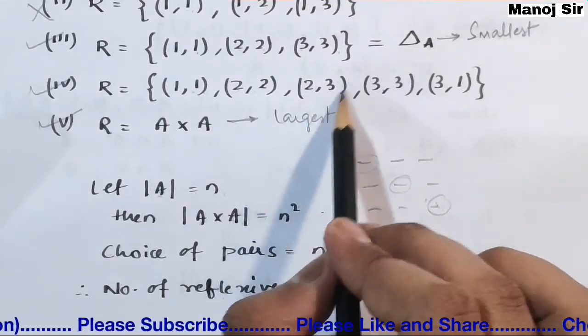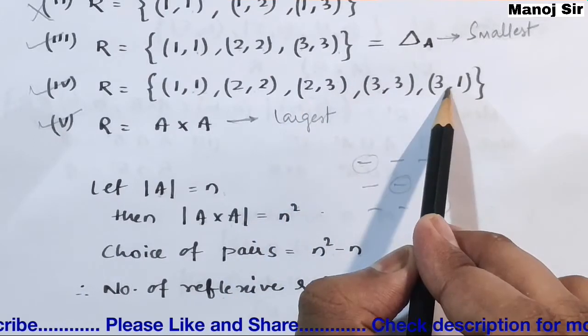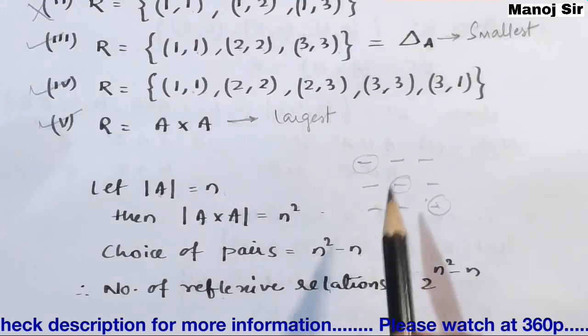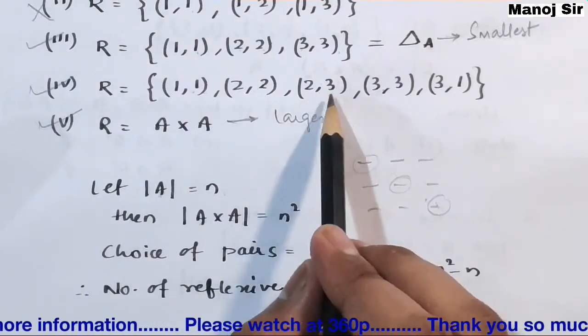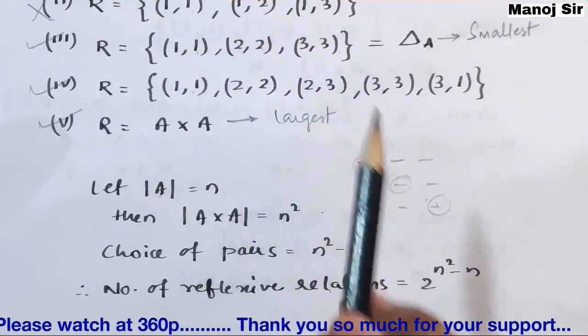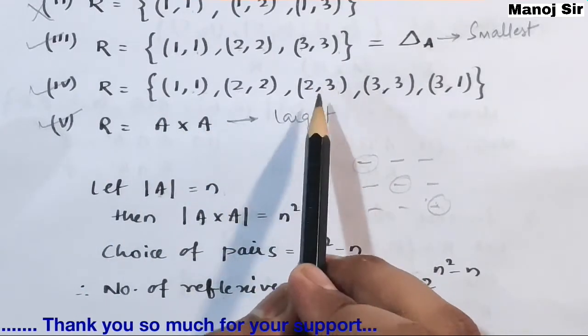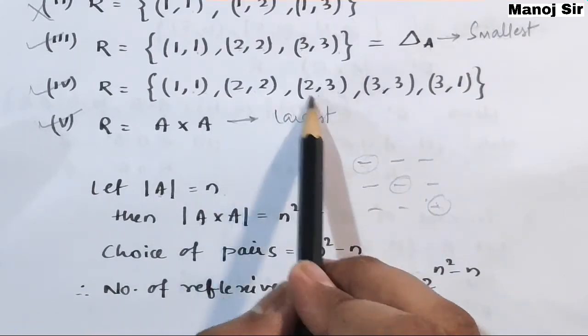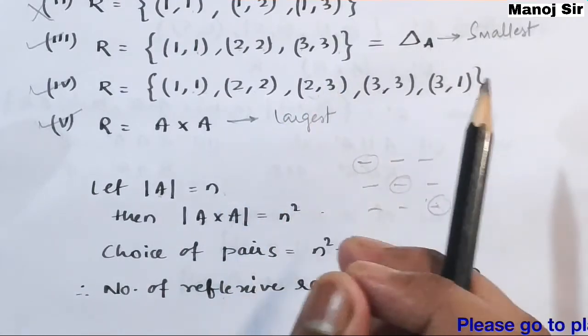These non-diagonal elements are also said to be non-reflexive pairs. If this is present in that relation, that is okay. If it is not present in the relation, that is also okay, because this is not putting any impact.